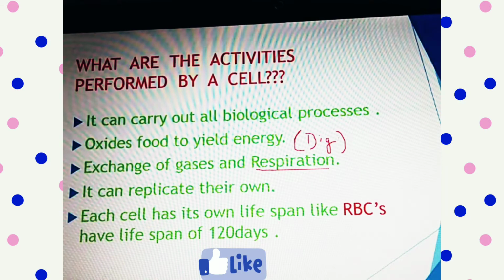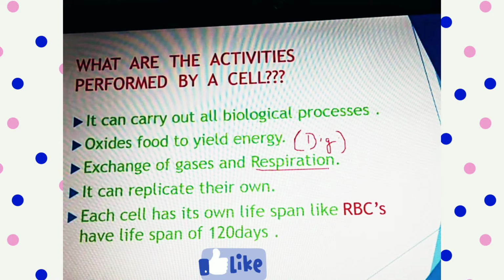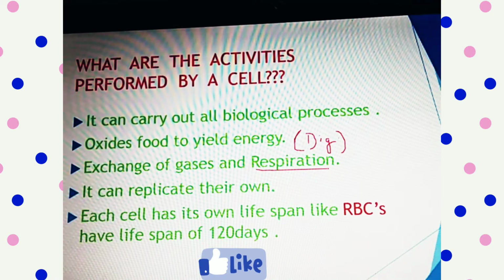Your heart also needs some energy to circulate the blood throughout your body. So the cells of the heart are also doing digestion in order to yield energy, while it also requires oxygen to break down the food for digestion. So the exchange of gases, or respiration, is also done by the cells in the heart.